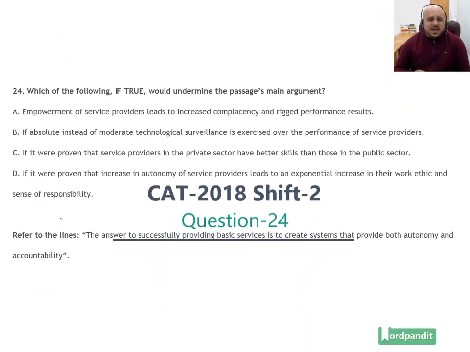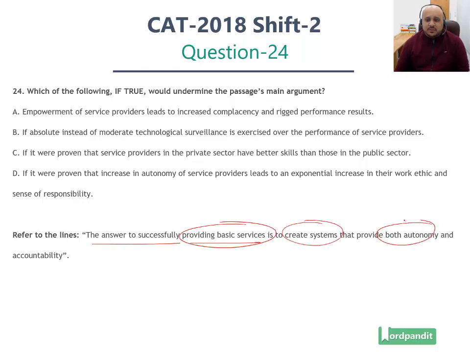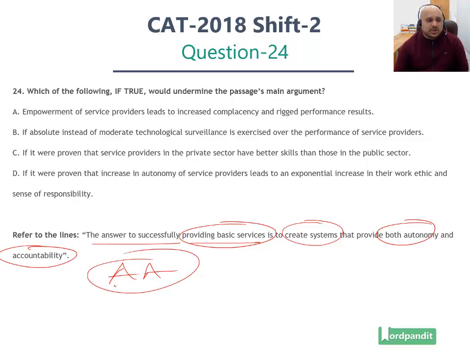The passage's main argument actually can be highlighted through a single sentence of the passage. The answer to successfully providing basic services is to create systems that provide both autonomy and accountability. The double A is what the passage is about, that you should have systems which have both autonomy as well as accountability in them. Then your basic services can be provided successfully. So that is what the author is talking about, these two factors.